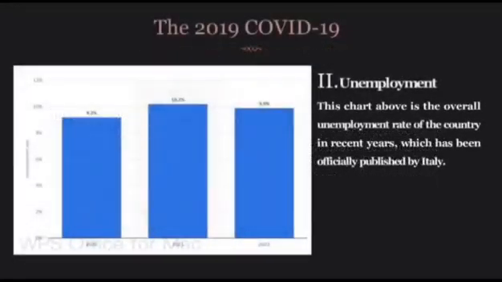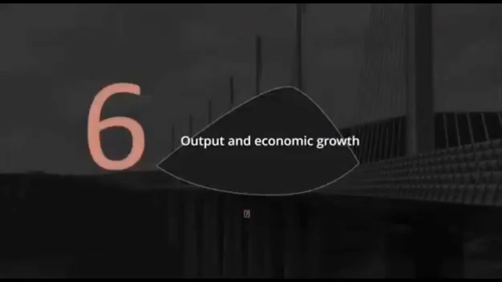The COVID-19 pandemic and the social isolation measures and lockdown used to contain its spread among the Italian population were associated with occupational insecurity.